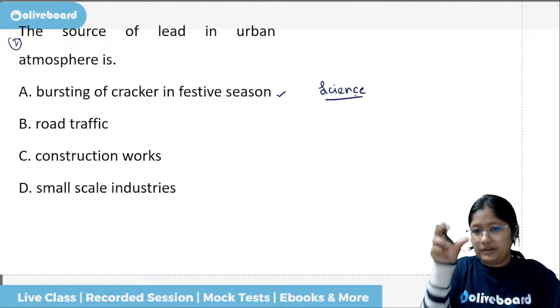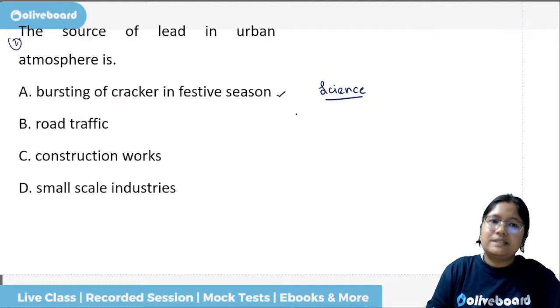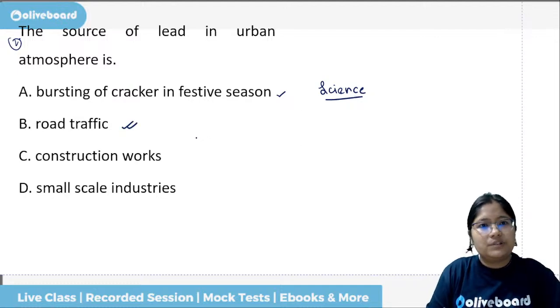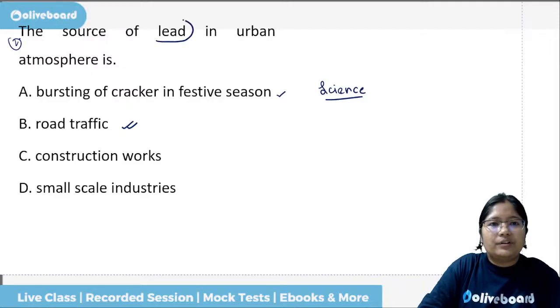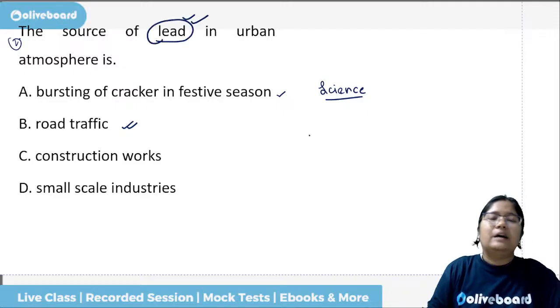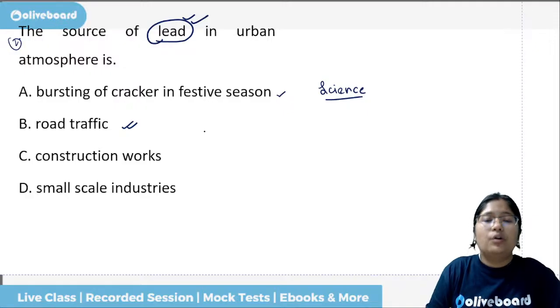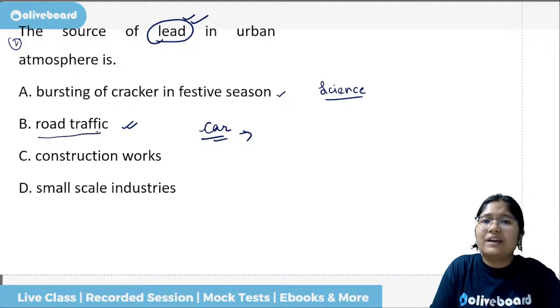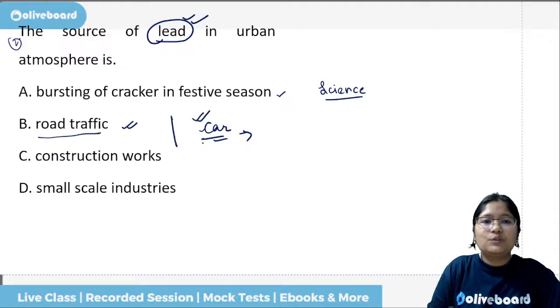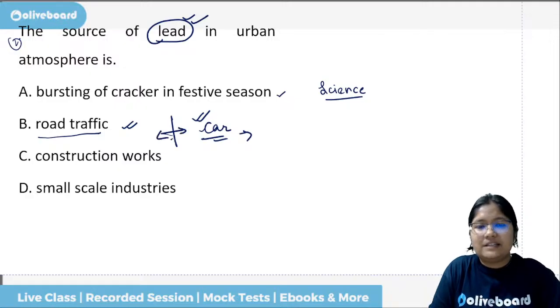I'll show you what they have listed. Road traffic is also responsible for the lead in urban atmosphere. Then the car exhaust, or say the car fumes, but they have said traffic. They have not said vehicle. So this is the difference in this particular case.